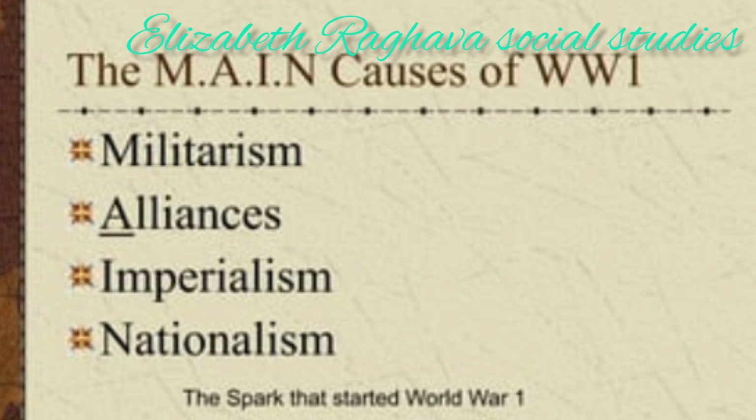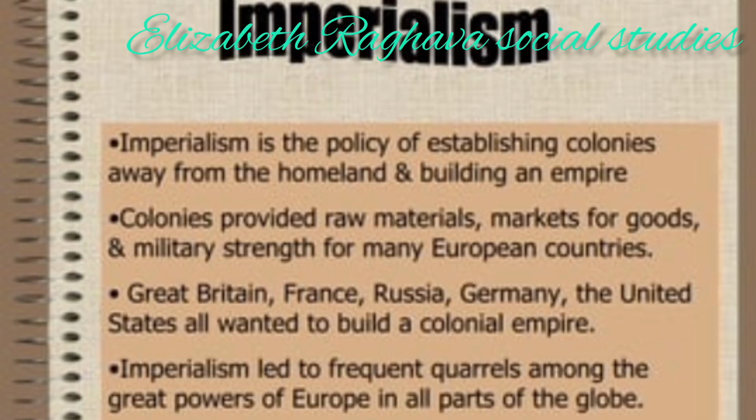That means how the England, Europe, Britain countries occupied our country, how they ruled our country, and how they exploited our nation and our resources. Already we have discussed this in 8th class and even in 9th class social studies. Here they used to take the raw materials at a cheaper cost in the form of a tax from our Indians, and export them to their countries for industrial purposes.